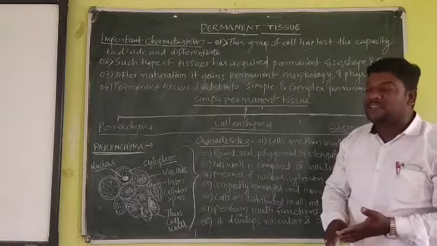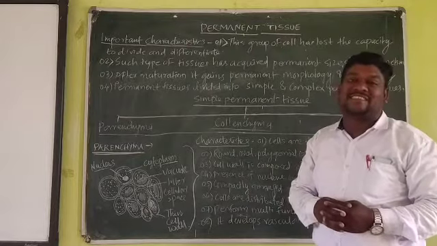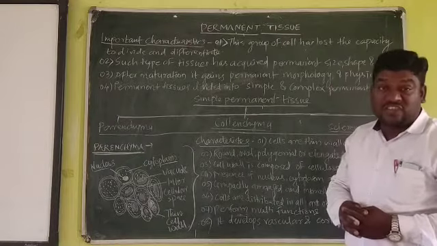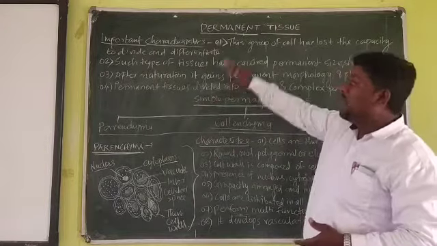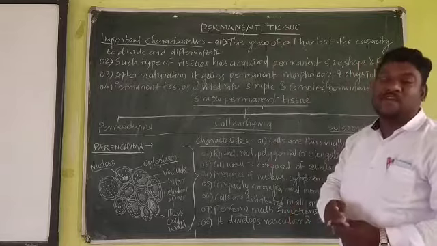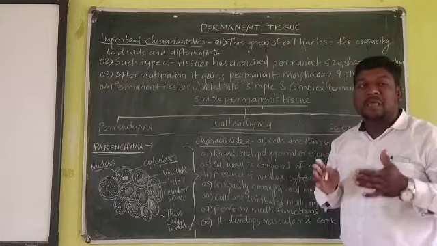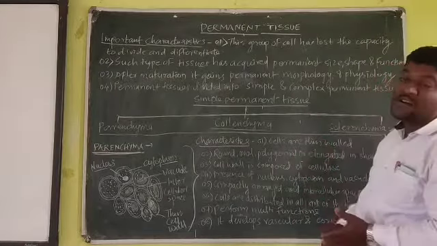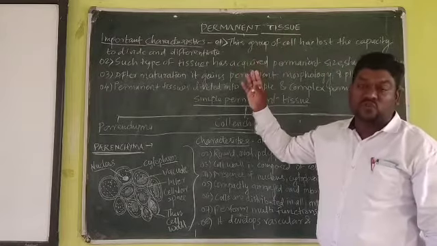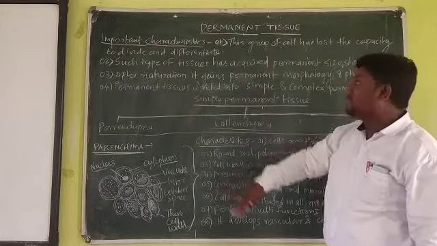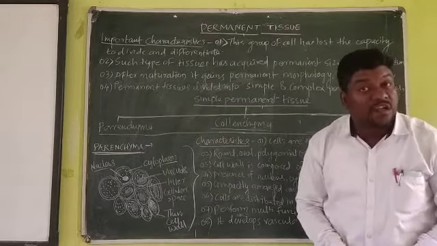Meaning, as we saw in meristematic tissues, the most important characteristic was differentiation. It can divide rapidly and repeatedly. But in the case of permanent tissue, the biggest difference between meristematic tissue and permanent tissue is that the cells inside such tissues don't have the ability to divide and differentiate.